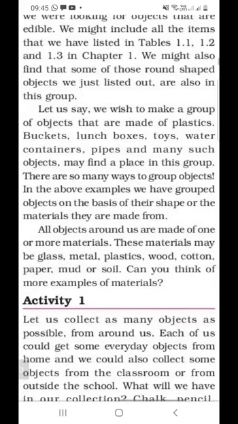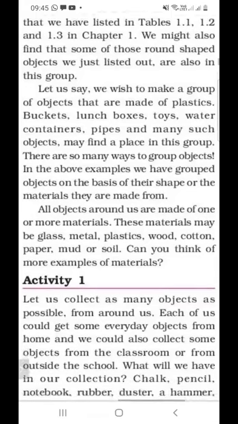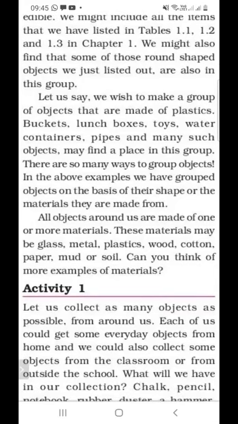So these are the different objects made from plastic. There are so many ways to group objects. In the above example, we have grouped objects on the basis of their shape or the material they are made from. All objects around us are made up of one or more materials.